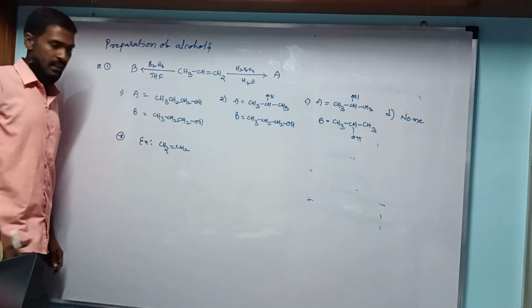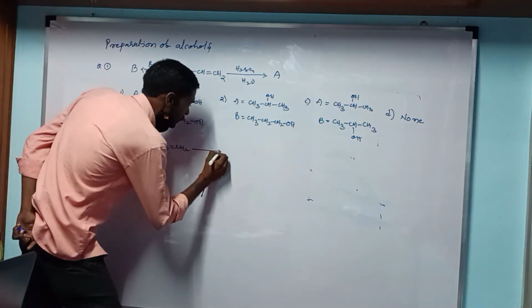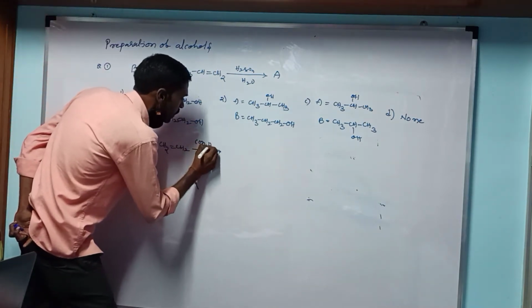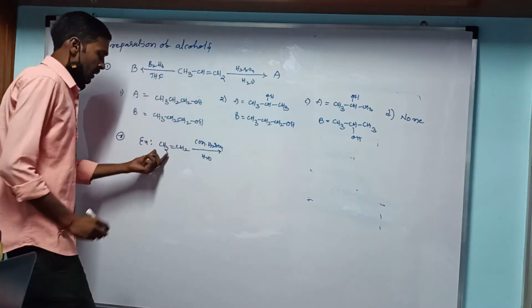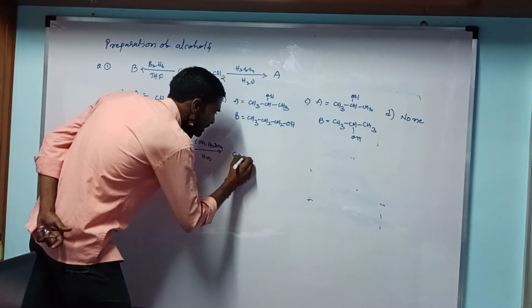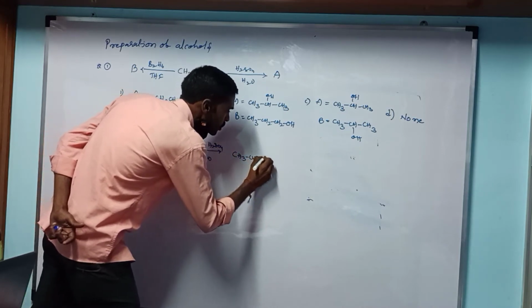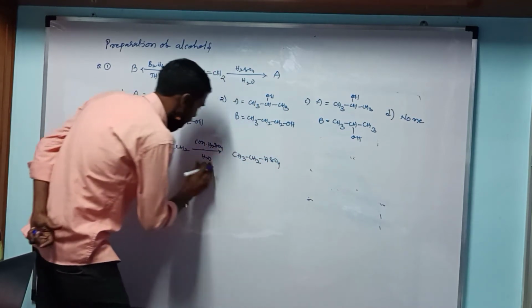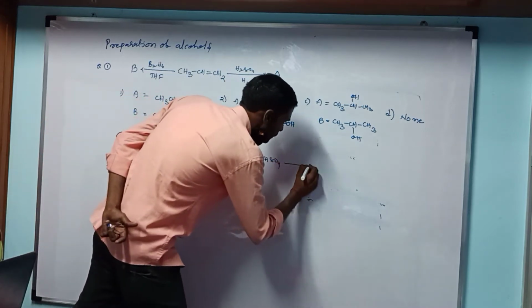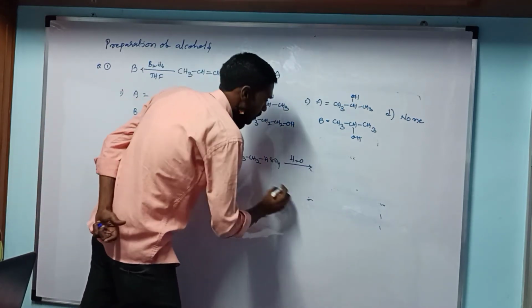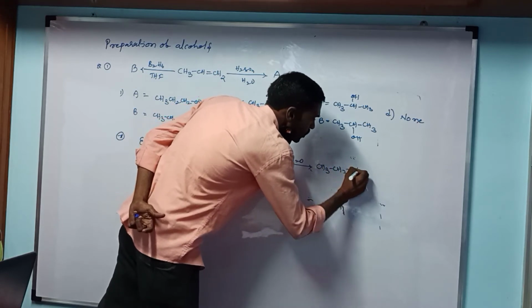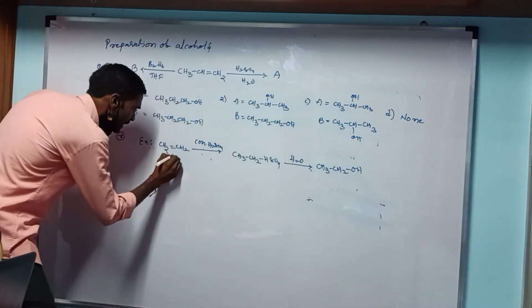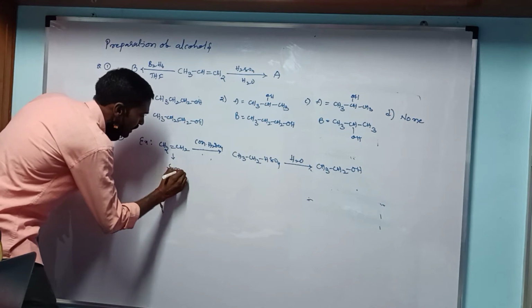It reacts with concentrated H2SO4 followed by H2O: CH3CH2HSO4 reacts with the H2O molecule to produce CH3CH2OH. Here we took only a symmetrical alkene.